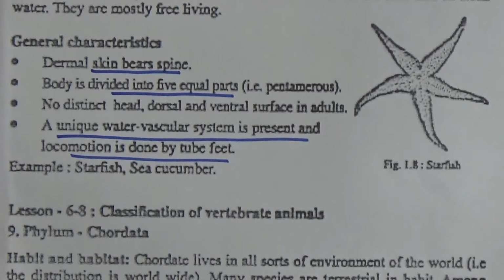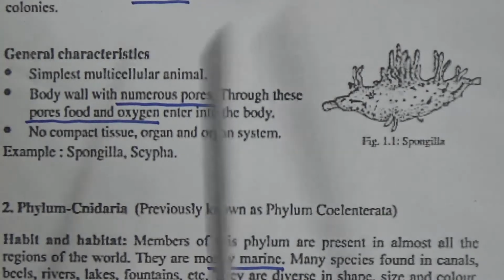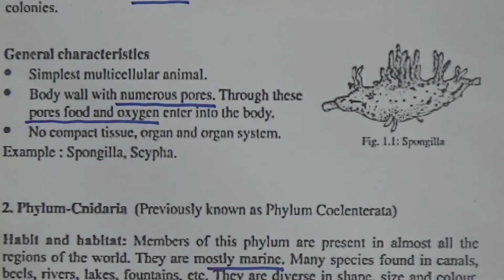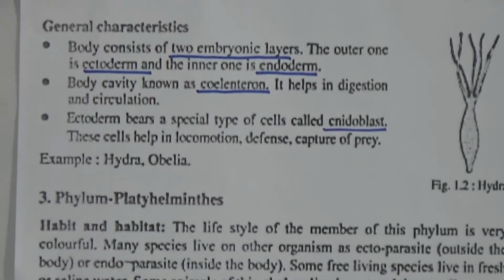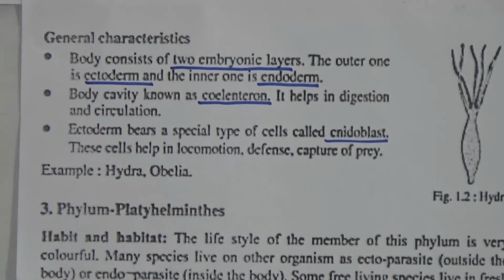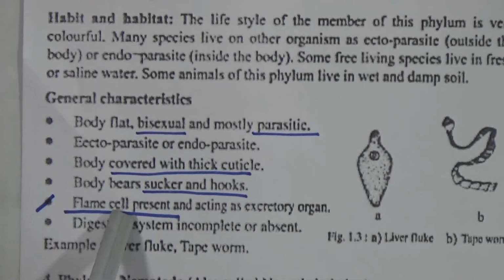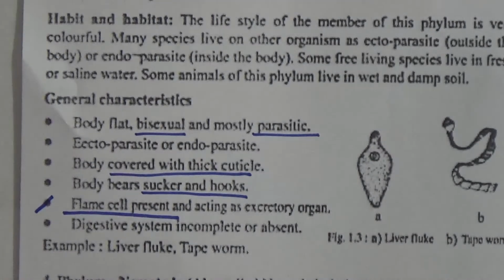Dear students, if you summarize today's total lesson: at first phylum 1 Porifera, known as sponge. Their specific characteristic is that their body contains numerous pores, and through these pores they can circulate food and water throughout the body. Then phylum Cnidaria: their body cavity is coelenteron and cnidoblast cells are present. In case of Platyhelminthes, they are parasitic, ecto and endo both, bisexual, and they contain flame cells as their excretory system.